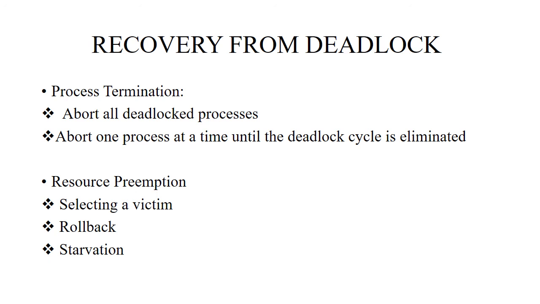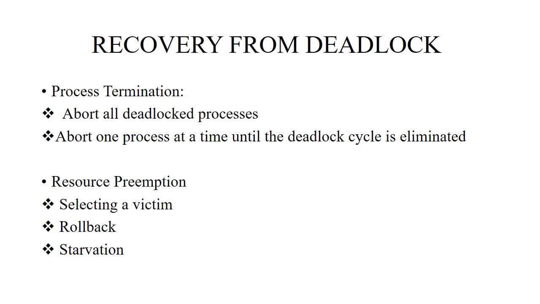Next comes resource preemption. In this there are three methods: selecting a victim, rollback, starvation. Selecting a victim means what? Here the number of resources held by the deadlocked processes must be considered, and the amount of time the processes have held those resources must be taken into consideration.